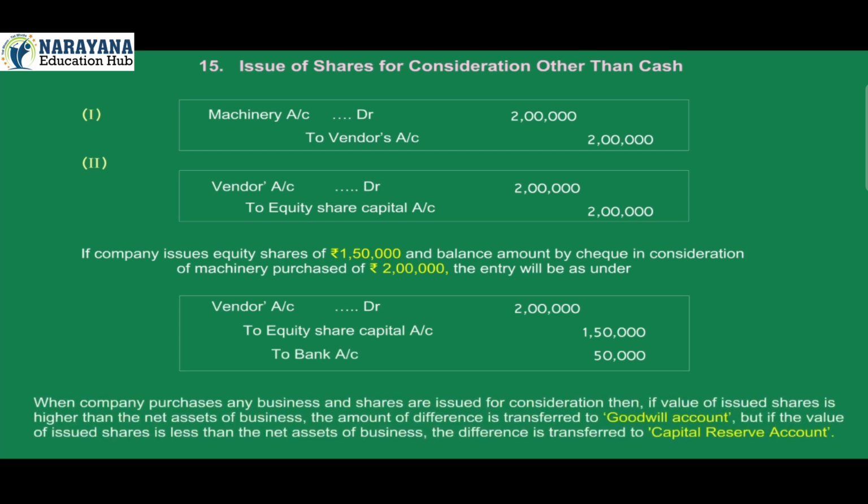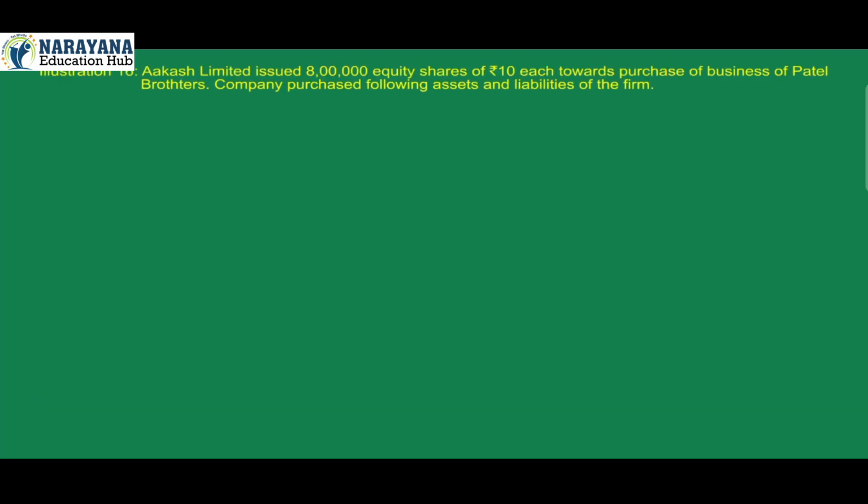When company purchases any business and shares are issued for consideration, then if value of issued shares is higher than the net assets of business, the amount of difference is transferred to goodwill account. But if the value of issued shares is less than the net assets of business, the difference is transferred to capital reserve account.